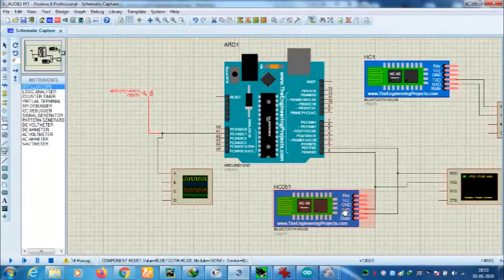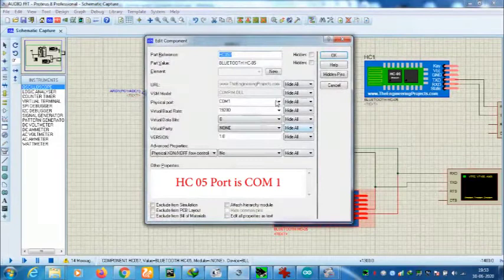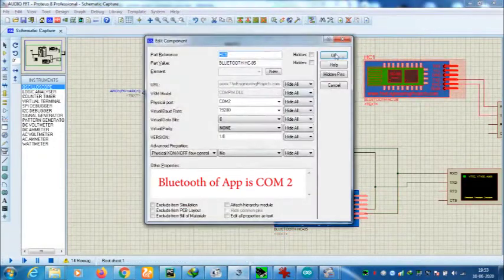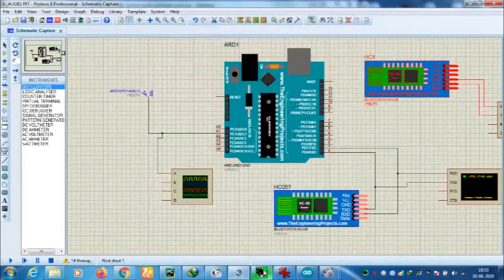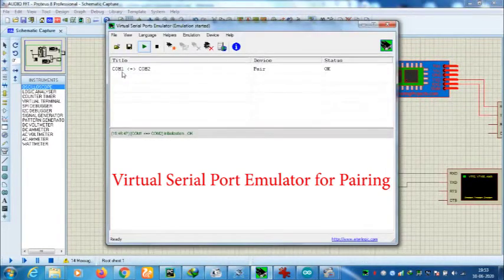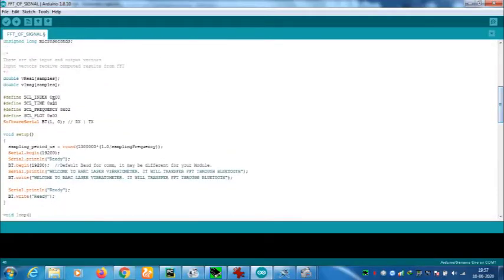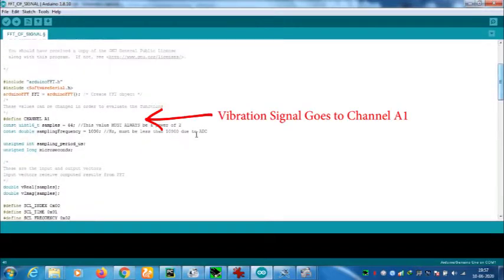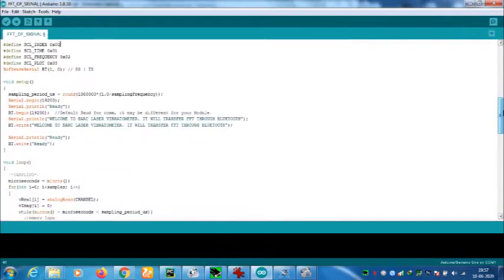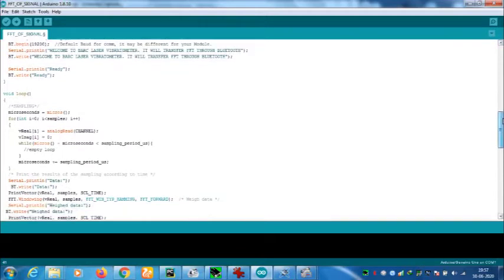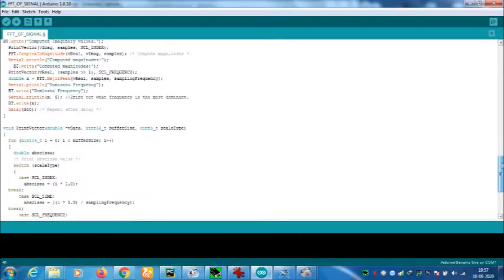We are using the Bluetooth HC05, in which the COM port is COM1, and another Bluetooth device which has COM2. For pairing of the Bluetooth devices, we will use virtual COM ports COM1 and COM2, which are paired. The vibration of the target goes to the analog pin of the Arduino, that is A1, and it is read by the analogRead function of the Arduino. Then we will calculate the FFT on the Arduino with the help of this code.